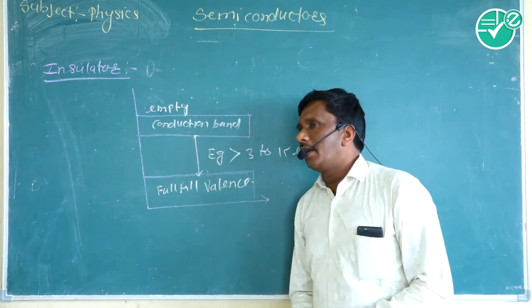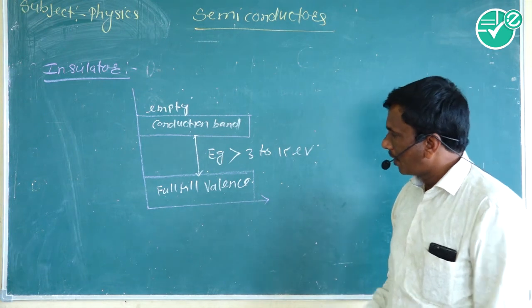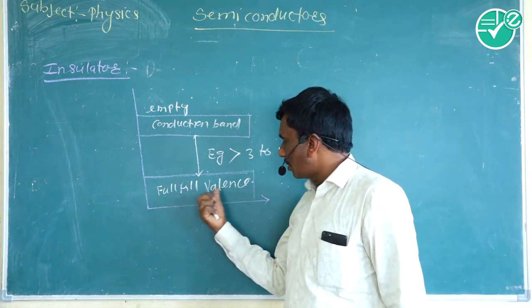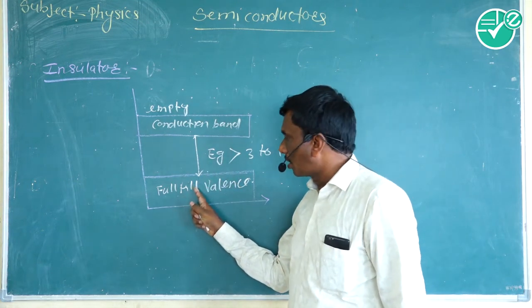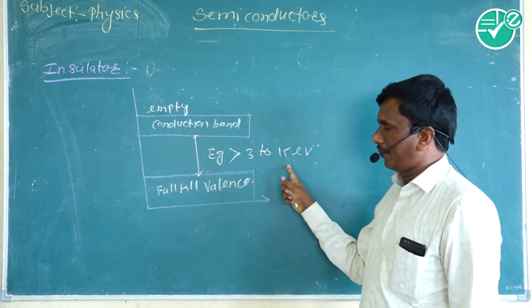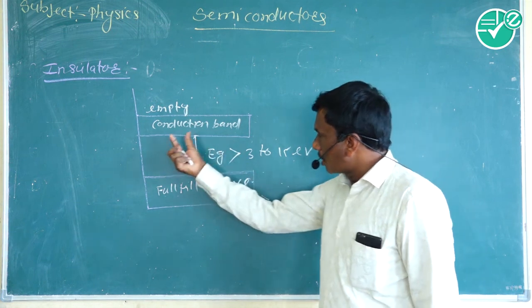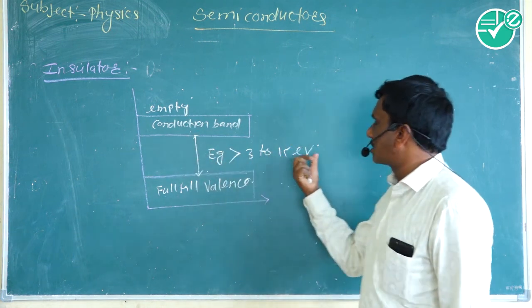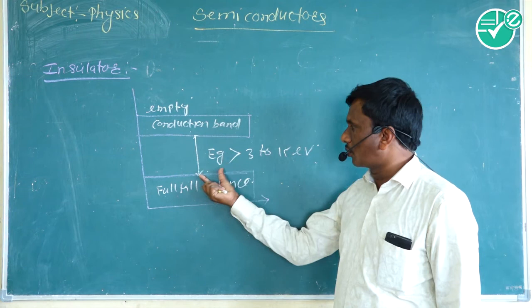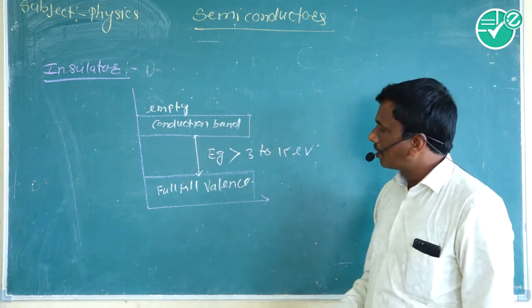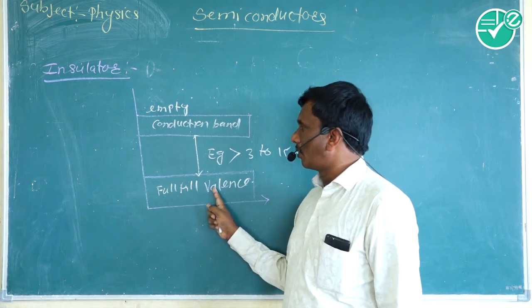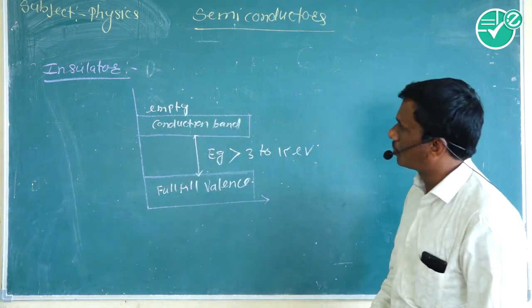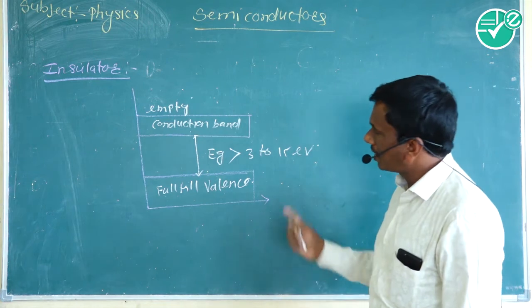The electrons in the valence band cannot cross this large energy gap. To cross it requires a large amount of energy, so the valence electrons do not go into the conduction band.